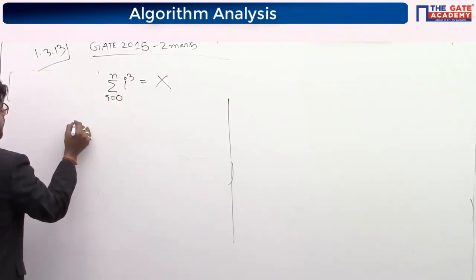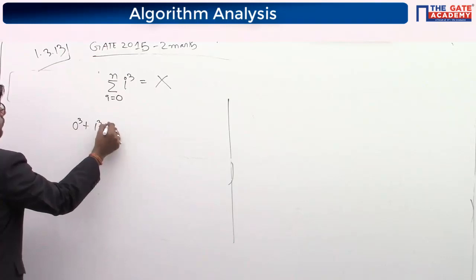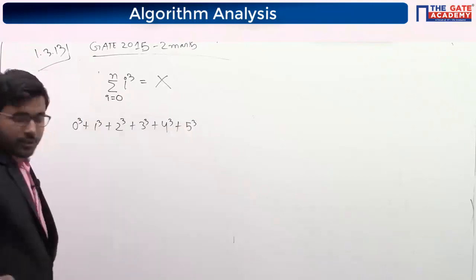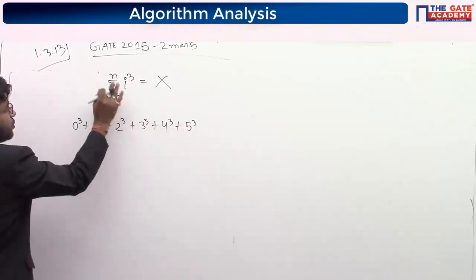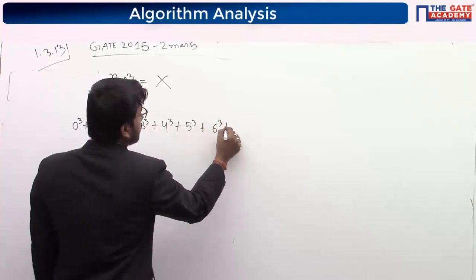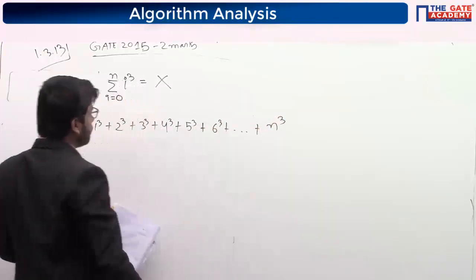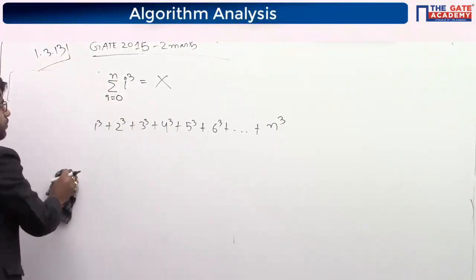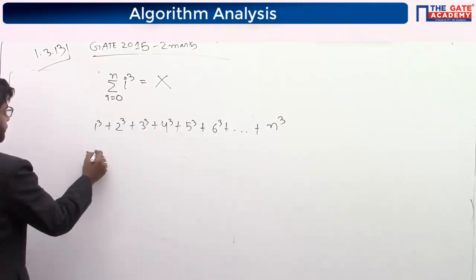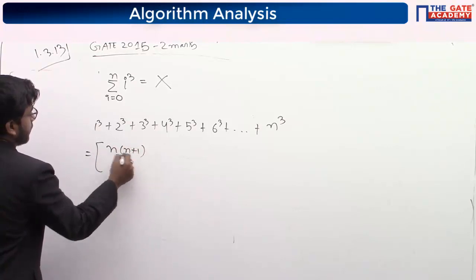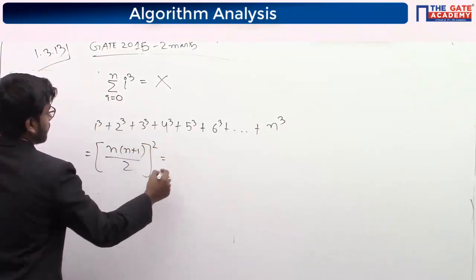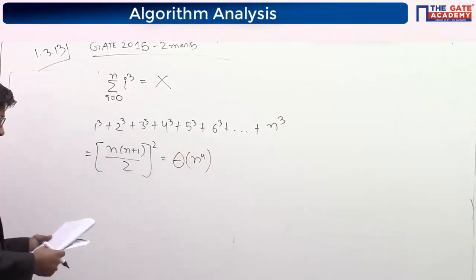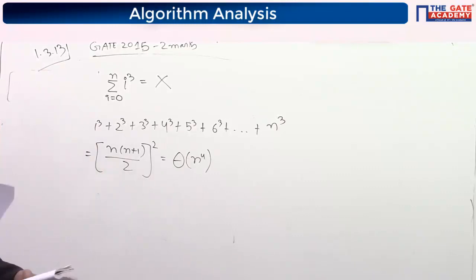It means 0 cube, 1 cube, 2 cube, 3 cube, 4 cube, 5 cube, like this we go till n cube. We know the sum of cubes of n natural numbers is n into n plus 1 by 2, squared. So it is going to be theta of n to the power 4.